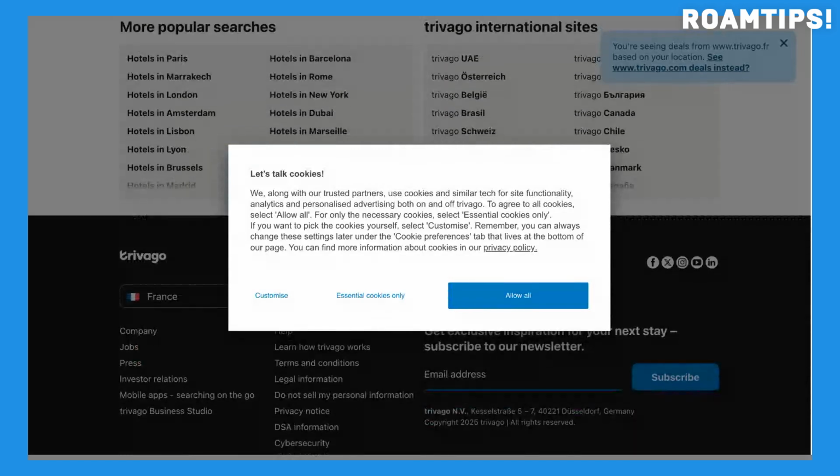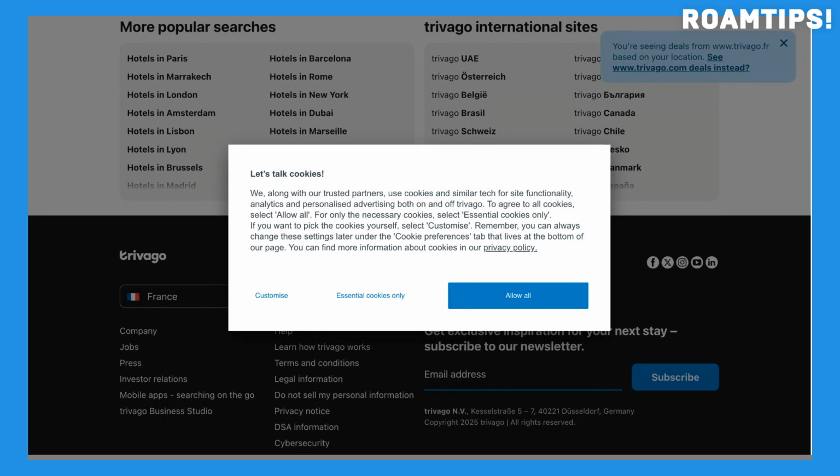At its core, Trivago acts as a hotel search engine. Think of it as a vast digital marketplace where numerous hotels, from budget-friendly hostels to luxurious resorts, list their available rooms and rates. Rather than directly booking accommodations through Trivago, the website redirects you to the booking platform offering the specific deal. This could be the hotel's own website, or another online travel agency like Booking.com, Expedia, or Hotels.com.